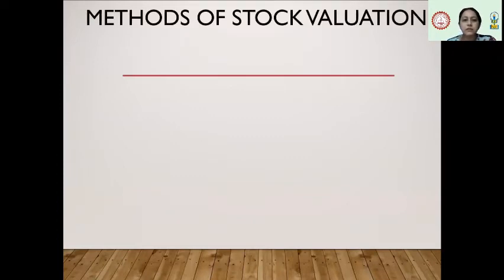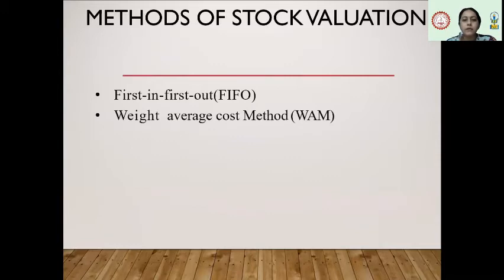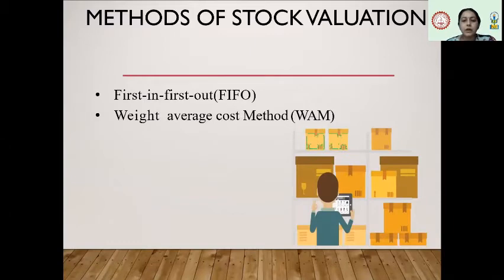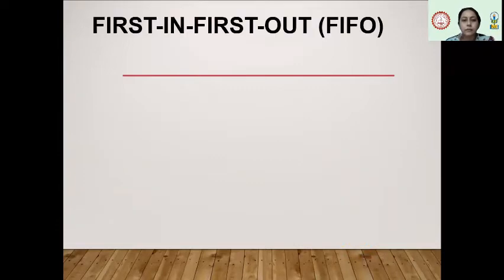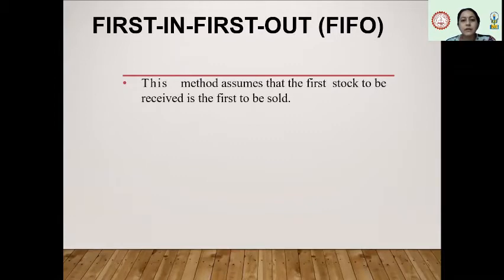Now today we will discuss the methods of stock valuation. There are two methods of stock valuation. One is your FIFO method. FIFO stands for first in, first out method. And WAM, that is your weighted average cost method. Now we need to understand what this FIFO indicates. FIFO means whatever comes first is to be issued out first. This method assumes that the first stock to be received is the first sold out.